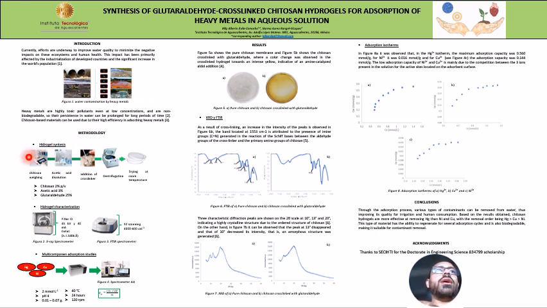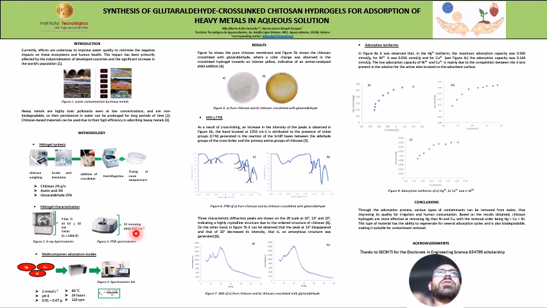For methodology in hydrogel synthesis, the chitosan was first weighed and dissolved in acetic acid. Glutaraldehyde was then added for cross-linking, and the resulting solution was centrifuged to sediment the suspended particles. Finally, the solution was added to petri dishes and allowed to dry at room temperature. The hydrogel was characterized by X-ray and infrared spectroscopy to determine the crystalline structure of the material and the functional groups present on the surface.